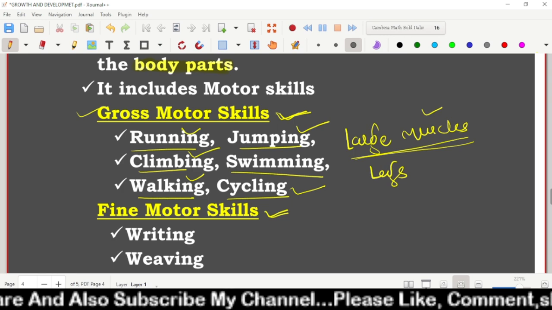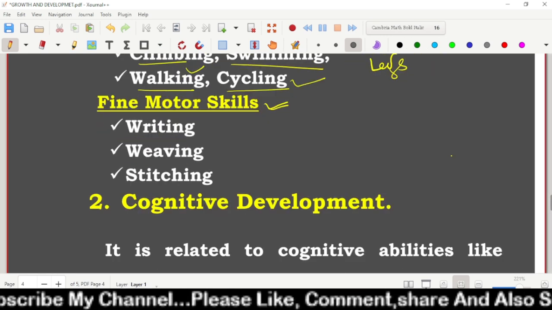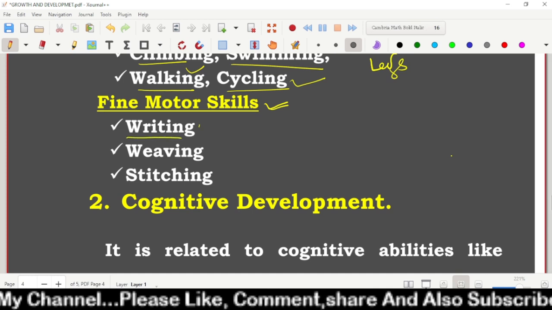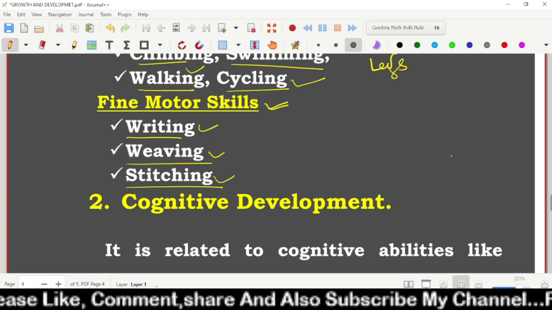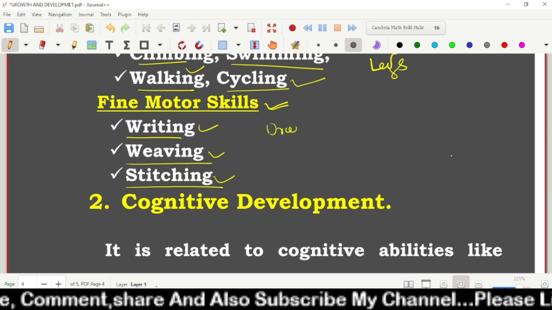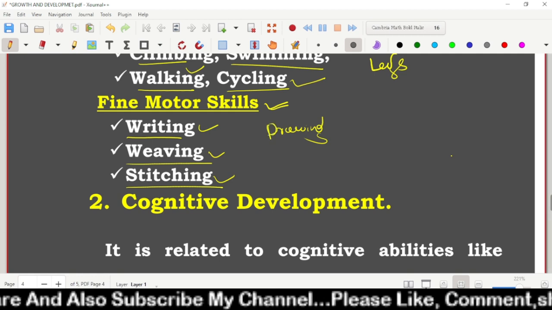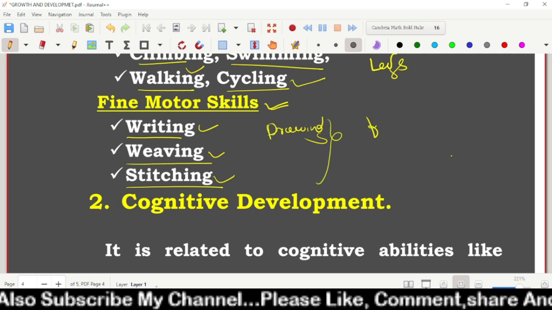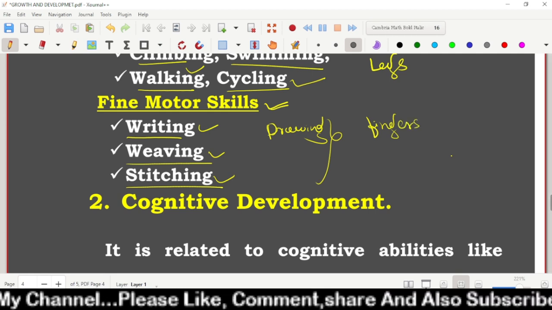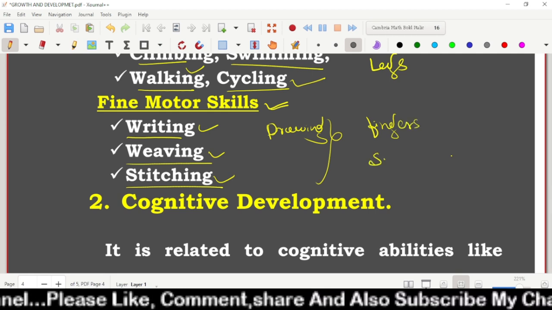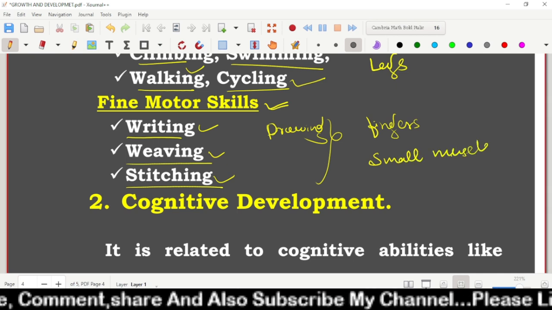And next, fine motor skills. Fine motor skills: writing, weaving, stitching the clothes, and drawing. We are drawing pictures. For these types of activities, we use the fingers. So fingers are the examples of small muscles. They are very important points.